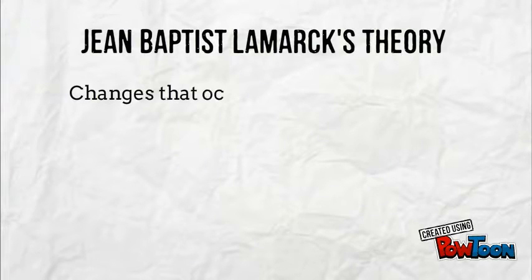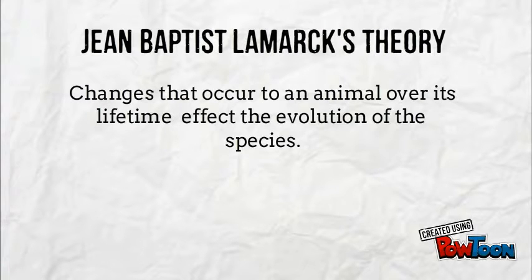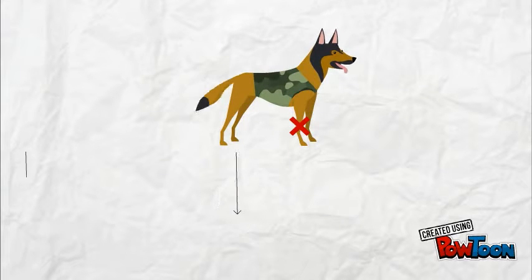Lamarck, on the other hand, believed that changes that occur to an animal over its lifetime affect the evolution of the species. For example, if a dog lost its paw during its lifetime, this would be passed on to its offspring.